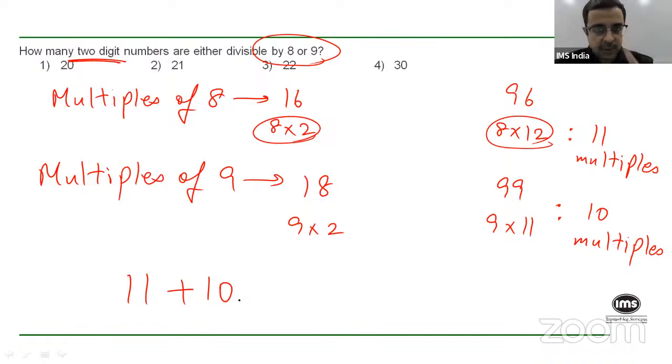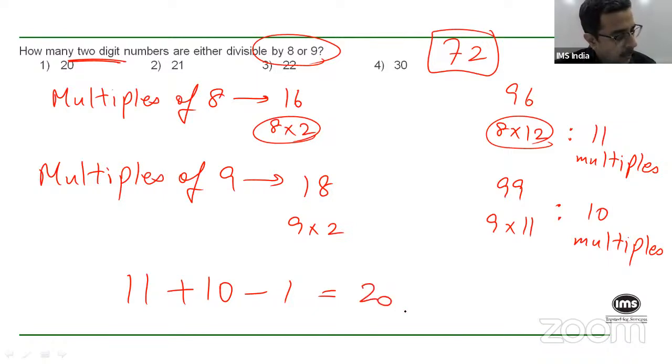However, what we need to be careful about is that there is one number out of all of them that is 72, which is basically the LCM of 8 and 9, right? Which is divisible by both 8 and by 9. So effectively, if I do 11 plus 10, then I'm double counting 72, right? But I cannot double count 72. So I'll subtract this. So effectively, it becomes 11 plus 10, 21 minus 1, 20, right? So there are 20 two-digit numbers that are either divisible by 8 or by 9.